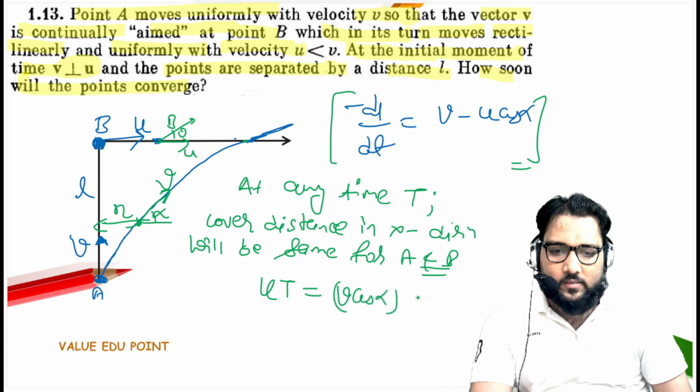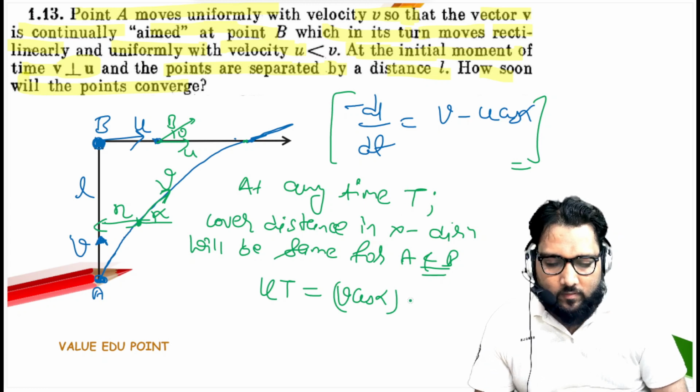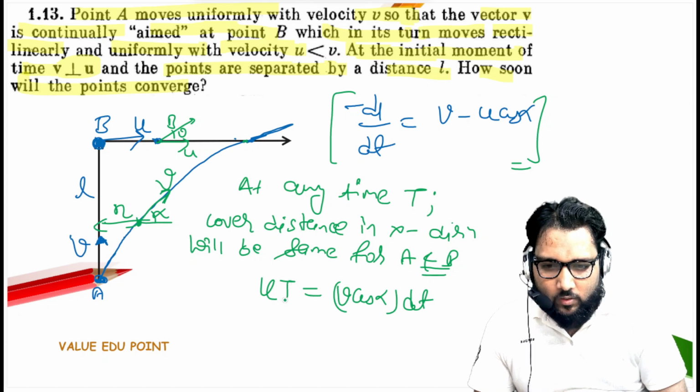So that will be v cos alpha into dt. Sorry, this is not the capital T, this is the small t time.